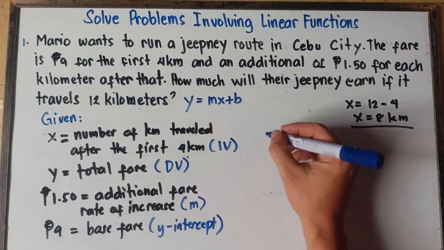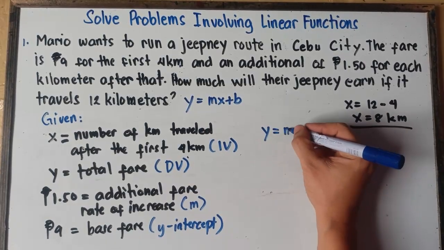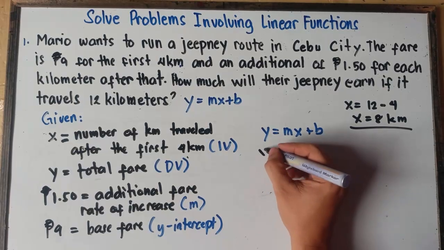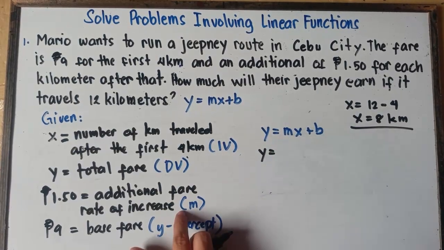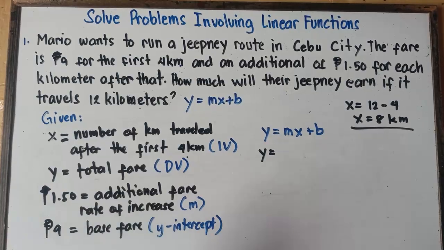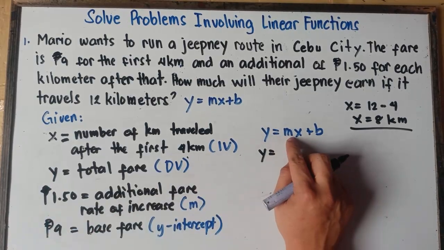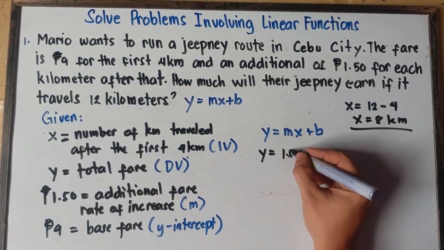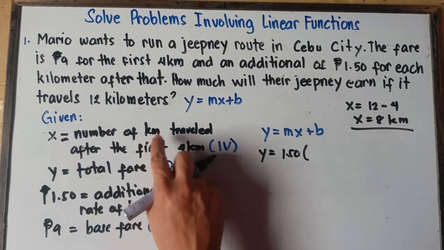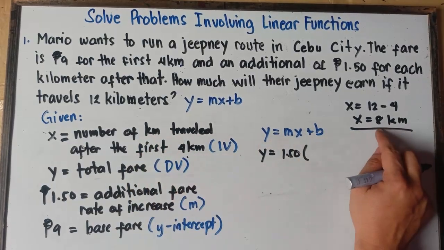Alright, and then simply use this equation y equals mx plus b. So y equals m, the slope. That will be the additional fare or the rate of increase. So that will be 1.50. Ignore first the peso sign. So m will be 1.50. So 1.50 times x, the number traveled after the first 4 kilometers. So that will be 8, right?